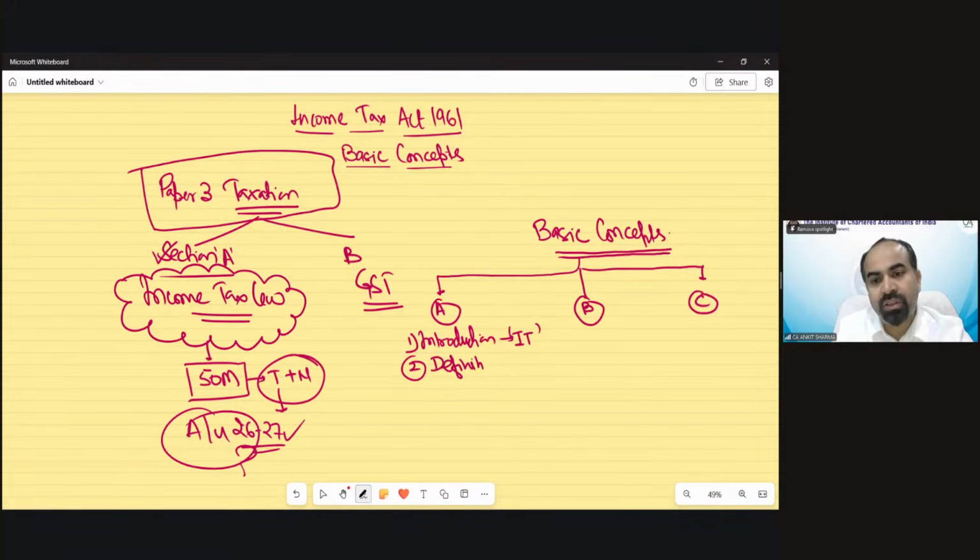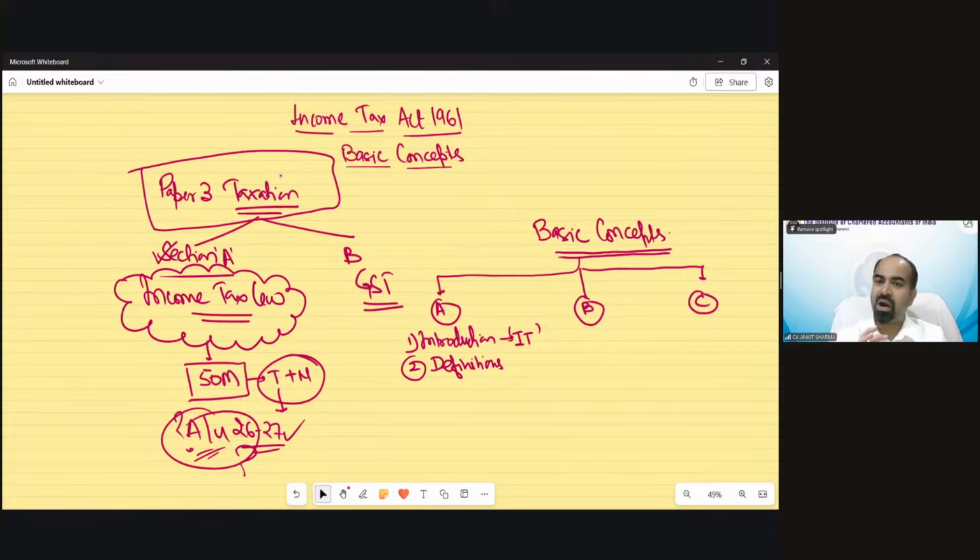We are going to discuss multiple definitions: the meaning of income, the meaning of person, the meaning of assessment year, the meaning of previous year, what is undisclosed income, etc. If you do not understand the introduction part or the definitions, how will you be able to understand the further part? Now, generally what happens?